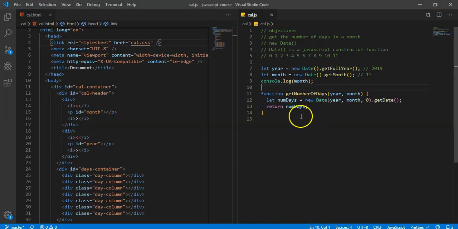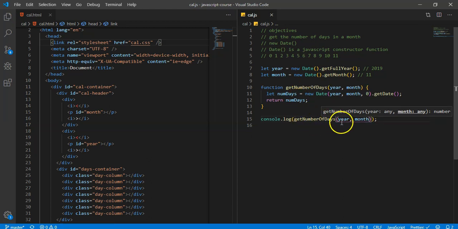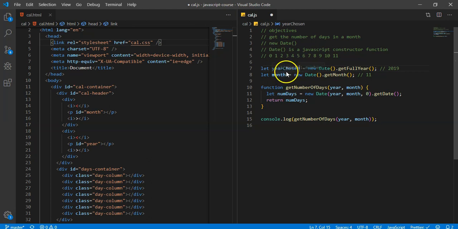Okay, but now let's get rid of that. Now what we want to do is get the number of days. I'm actually going to console.log this just so we can look at it because I'm not 100% sure that's right. Console.log the number of days, and we're going to type just year and month. If you're confused, basically this year is what's down here, and this month is what's down here. So let's actually change these variables to yearChosen and monthChosen.